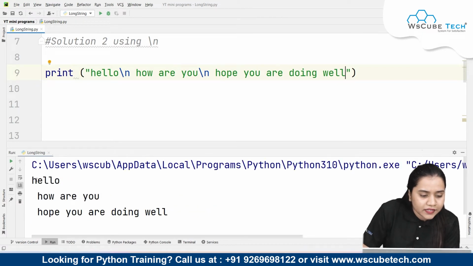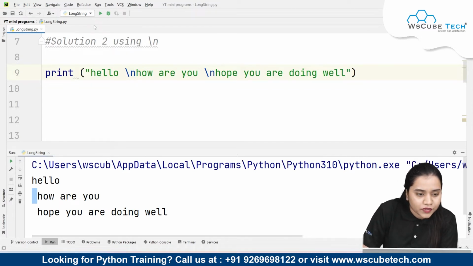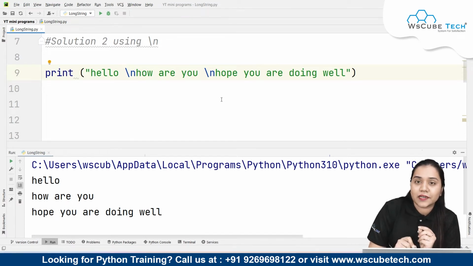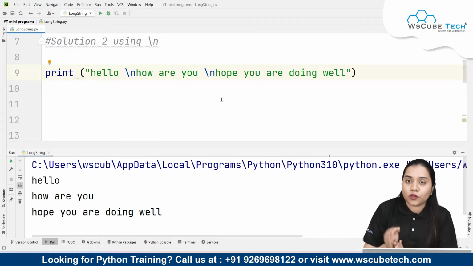So see, you can clearly see over here we have hello, how are you, hope you are doing well. The reason there is a gap of one space in between is because of the space that we have in between over here. So you can provide the gap if you want after hello and how are you, but not between the backslash and n, otherwise it will create a gap over here. So if I run it again, now it's coming from the starting of the line. So this is how you can use the method of backslash n to write into multiple lines. That means you can write a print statement in one single line, you can write all the multiple statements you want to write, and whenever you want to move to the next line, at that place you can use the backslash n.